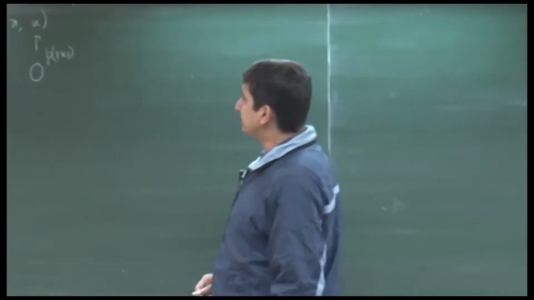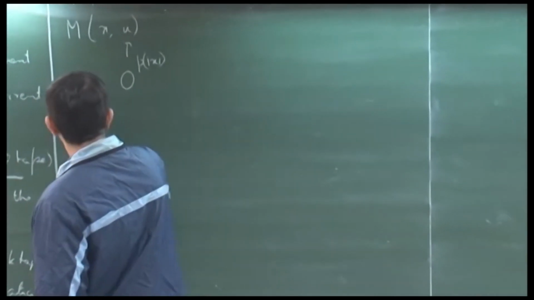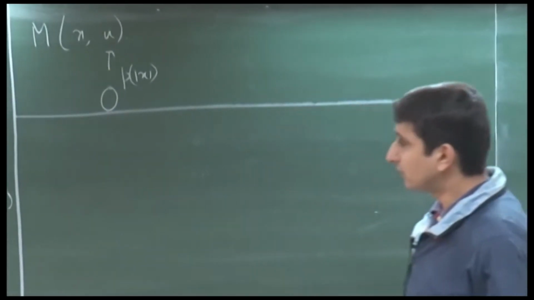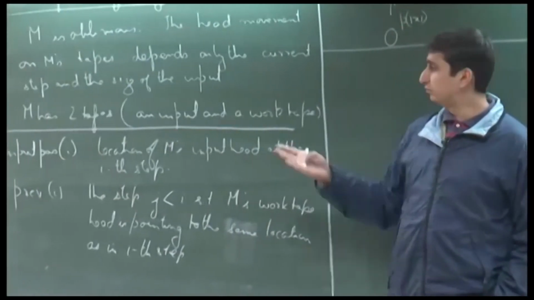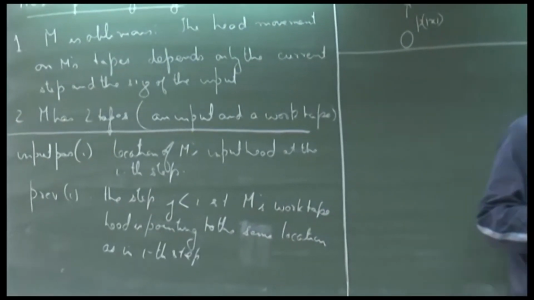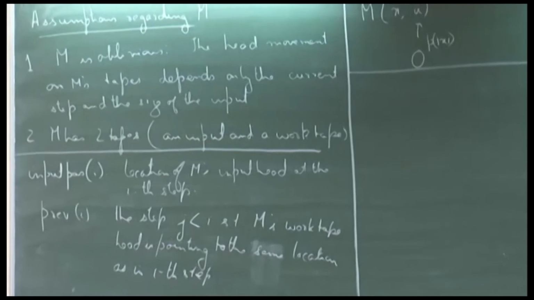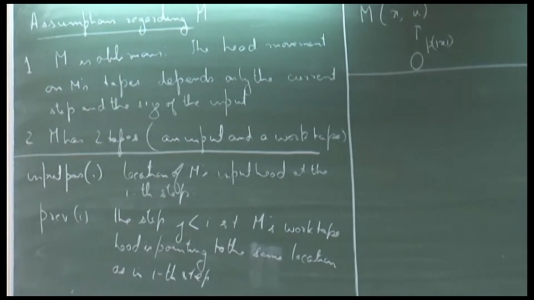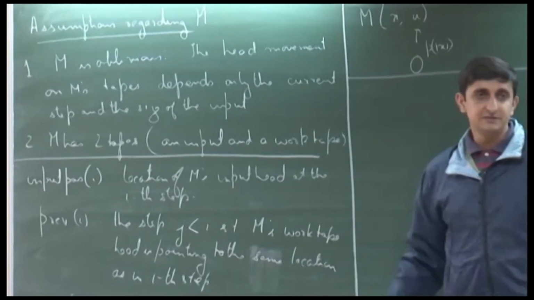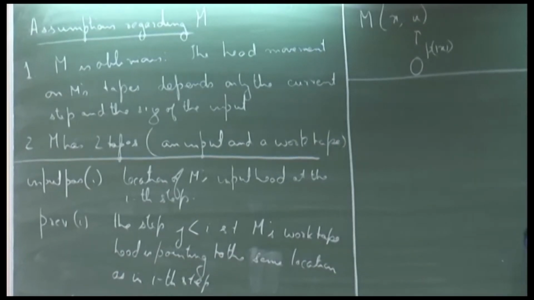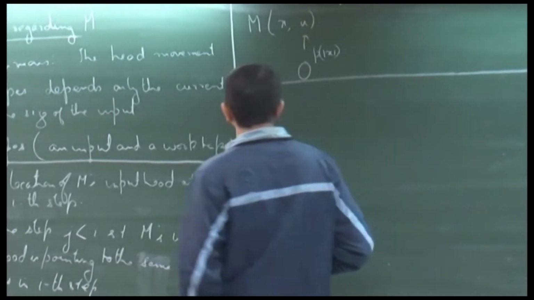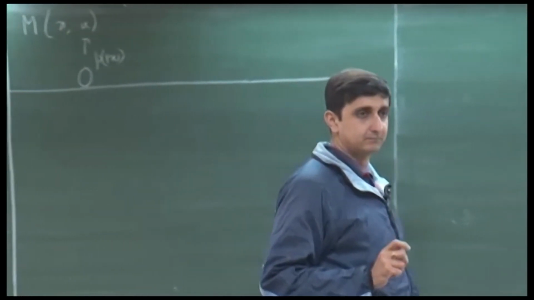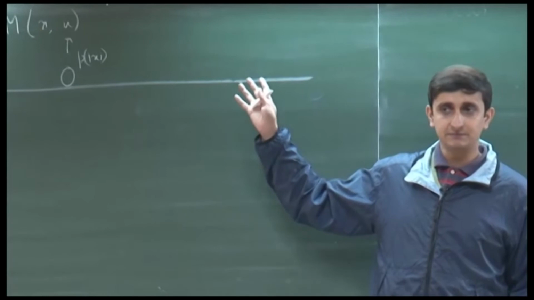So, this is where we use the fact that M is oblivious, and we use the fact that it has only two tapes just to simplify our computation. We do not need to consider multiple such functions, each corresponding to a different tape. Any questions? Any clarifications regarding this?